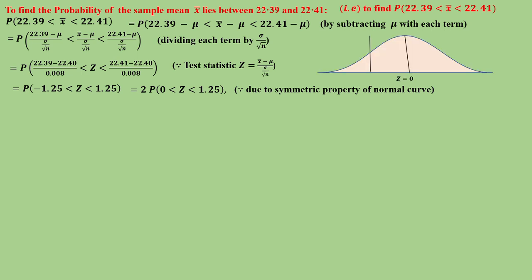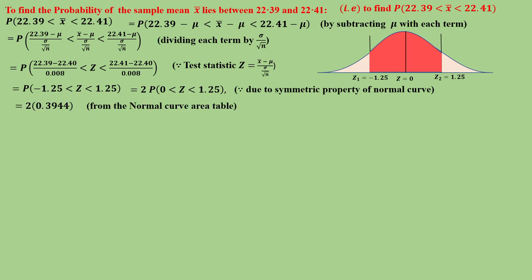So this is z equal to 0, this is z1 minus 1.25, this is z2 plus 1.25. We need this area, minus 1.25 to plus 1.25. The center point is z equal to 0, and both areas are equal. So that is 2 into 0.3944 from the normal curve area table, which is equal to 0.7888.